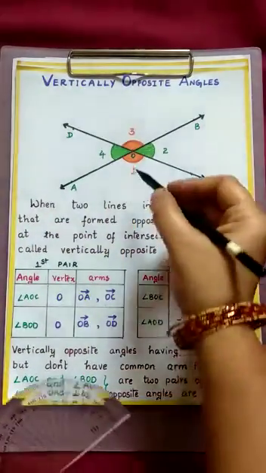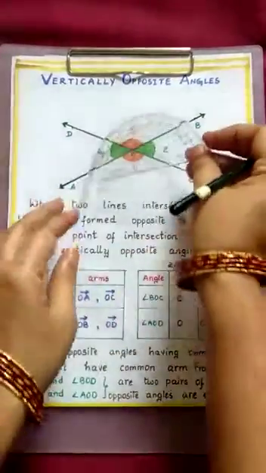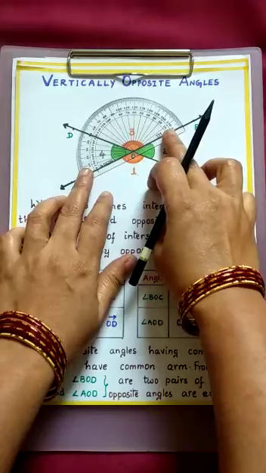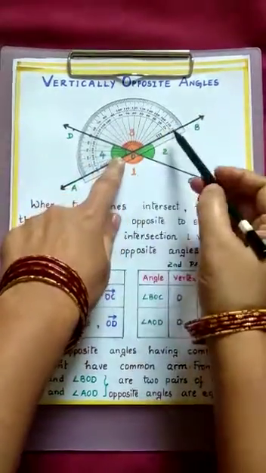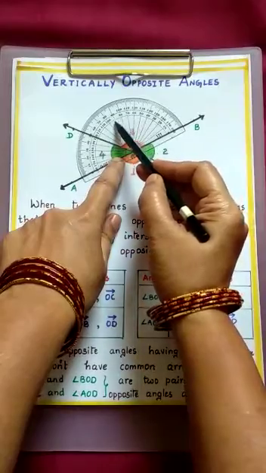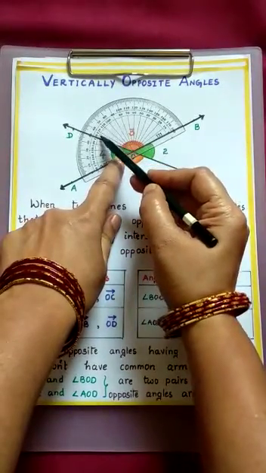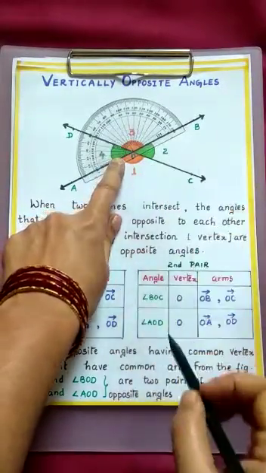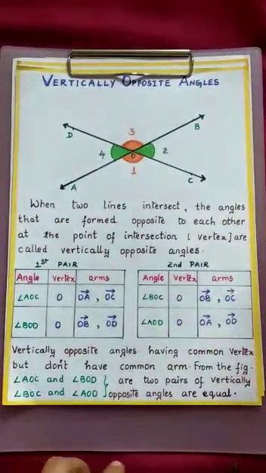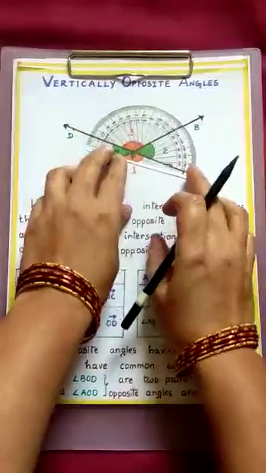Now let us measure which is opposite, that is angle 3. Here also you see 0, 10, 20, up to 120, 130. Again we got 130. So here the first pair of angles are equal. Now let us measure the second pair.